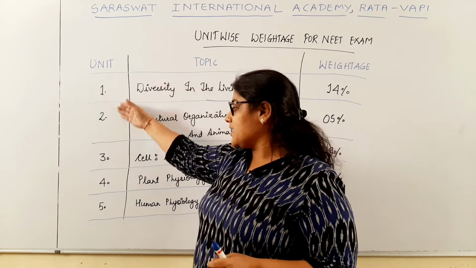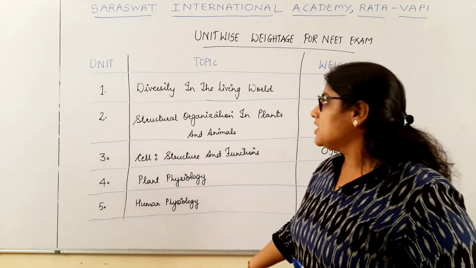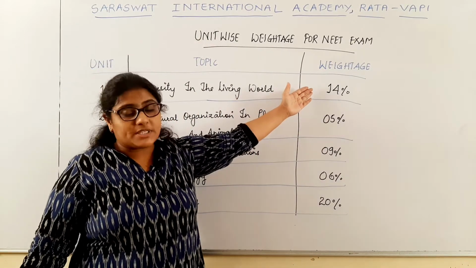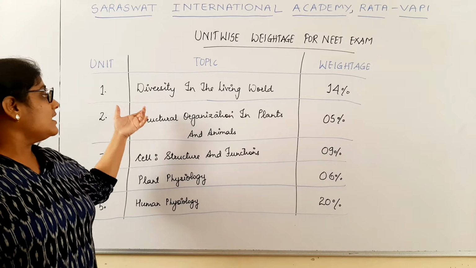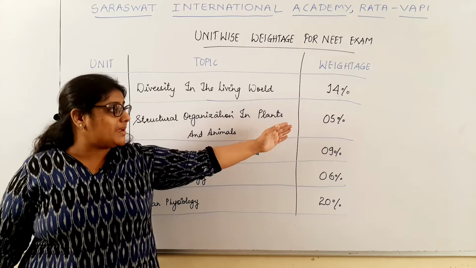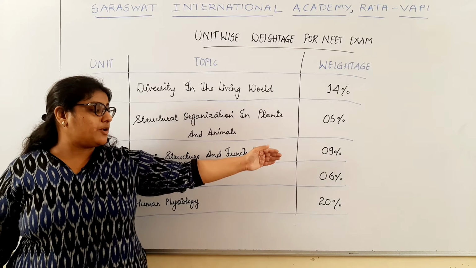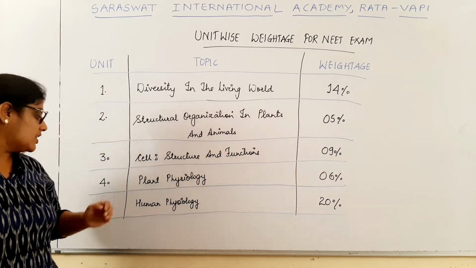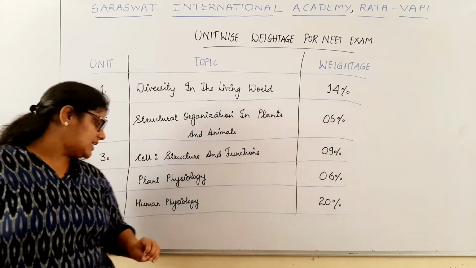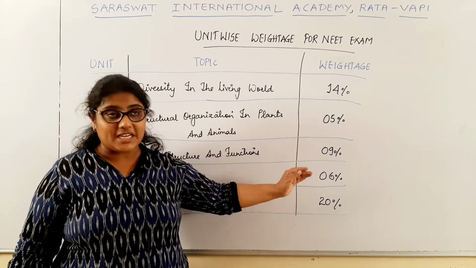Now your 11th standard consists of 5 units, each unit containing a different number of chapters. The first unit is diversity in the living world, whose weightage is approximately 14%. The second unit is structural organization in plants and animals, whose approximate weightage is 5%. The third unit is cell structure and functions, whose approximate weightage is 9%. The fourth unit is plant physiology, whose approximate weightage is 6%. And lastly, human physiology, whose approximate weightage is 20%.